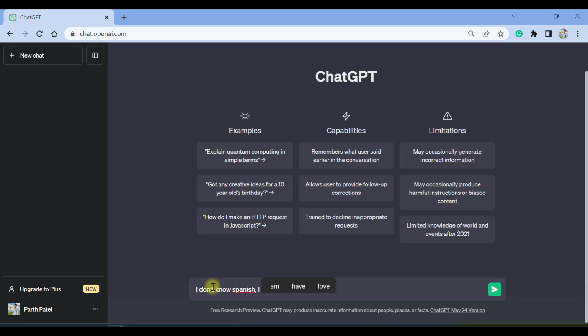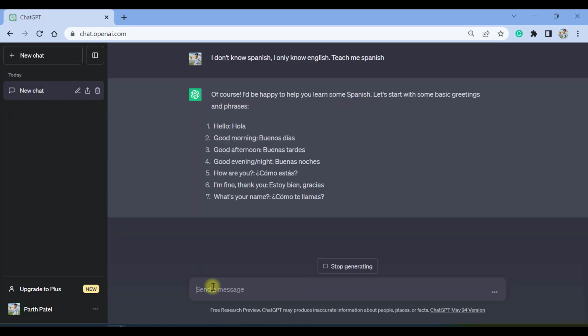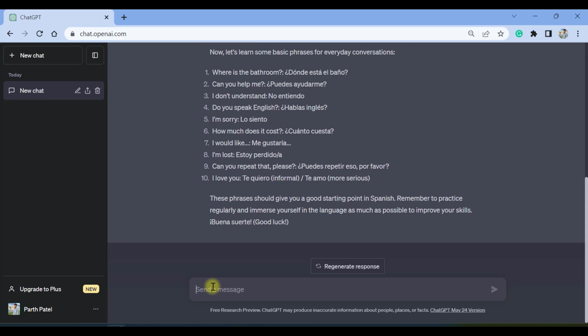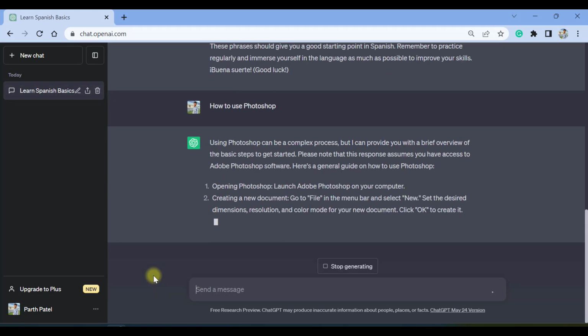Let us take one more example. Suppose you want to learn a language, for example, you want to learn Spanish. So you can ask ChatGPT to teach you Spanish. This tool can even teach you how to use certain software.